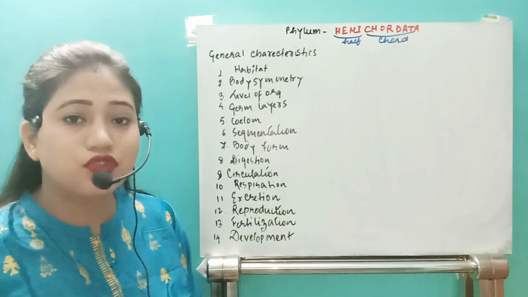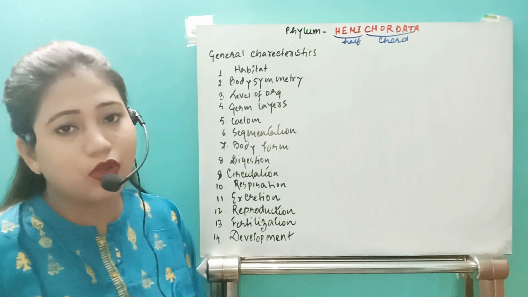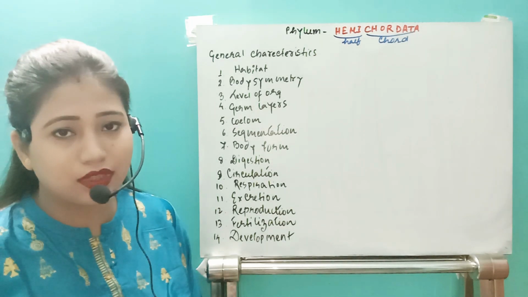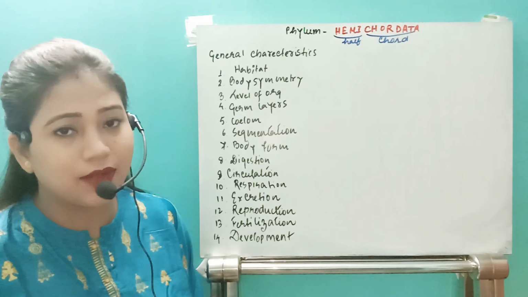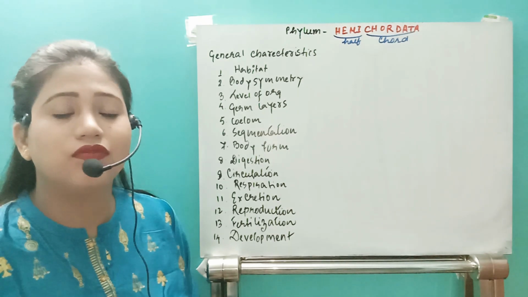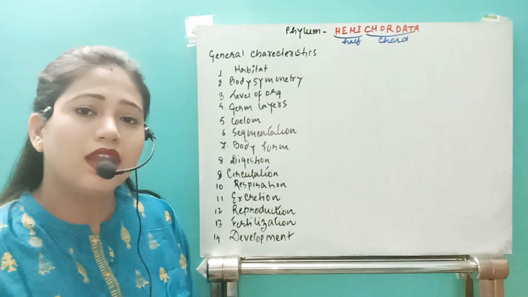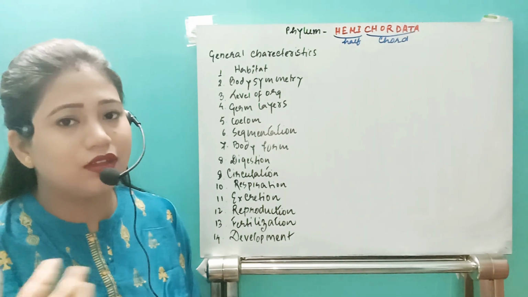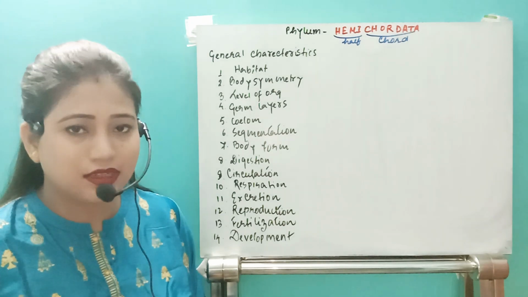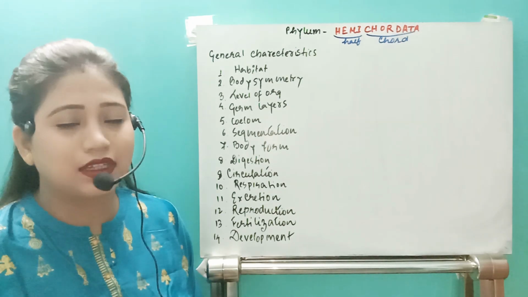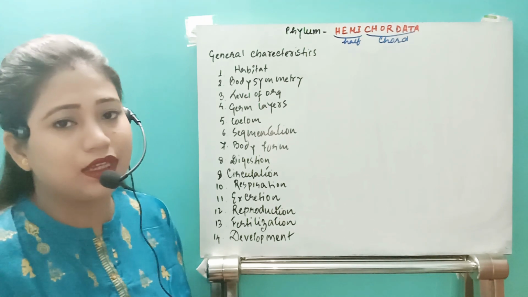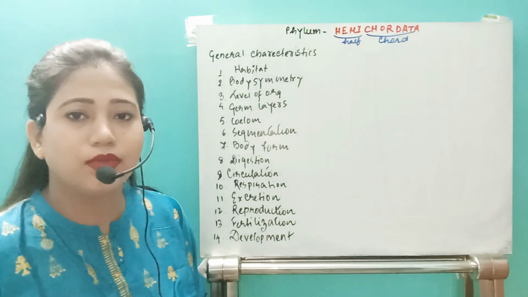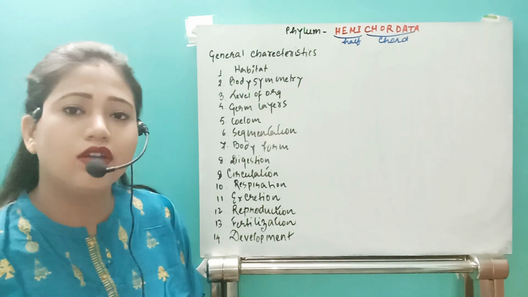Earlier it was believed that these hemichordates were actually chordate animals. They were included in the phylum Chordata. But later on, when all those differences were understood, scientists categorized these species in a completely separate phylum. So that phylum is the Hemichordata, but they resemble a non-chordate more than a chordate.